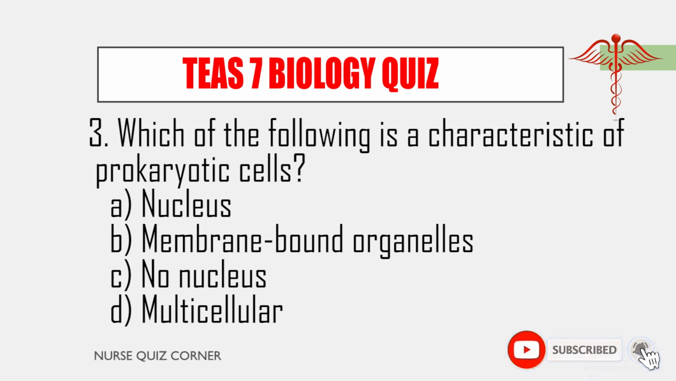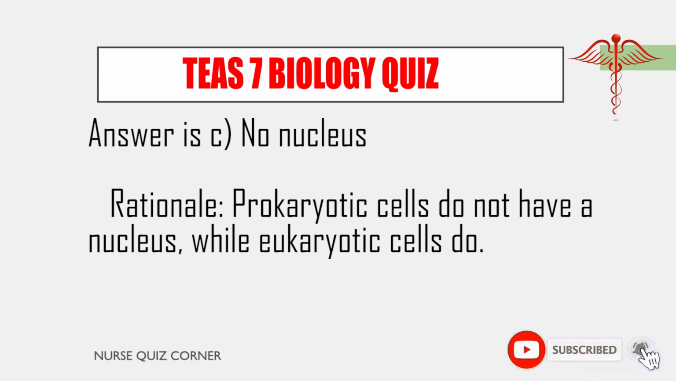3. Which of the following is a characteristic of prokaryotic cells? A. Nucleus. B. Membrane-bound organelles. C. No nucleus. D. Multicellular. Answer is C. No nucleus. Rationale. Prokaryotic cells do not have a nucleus, while eukaryotic cells do.